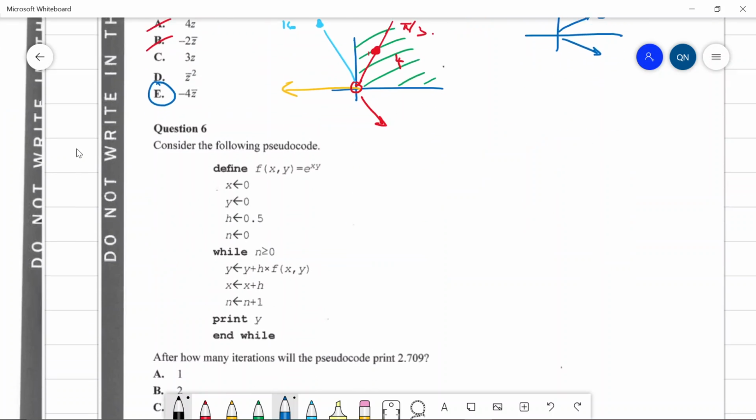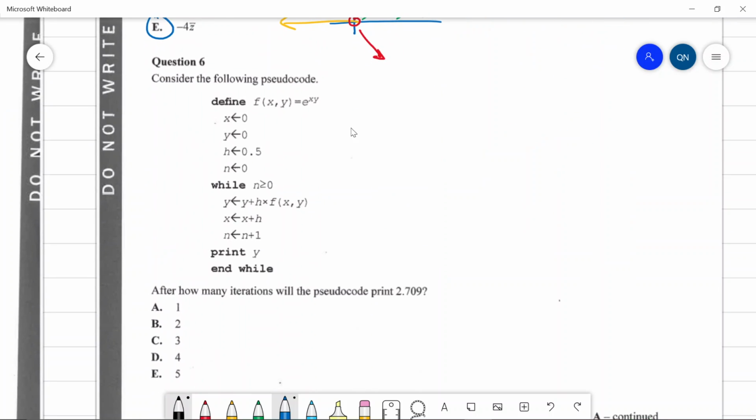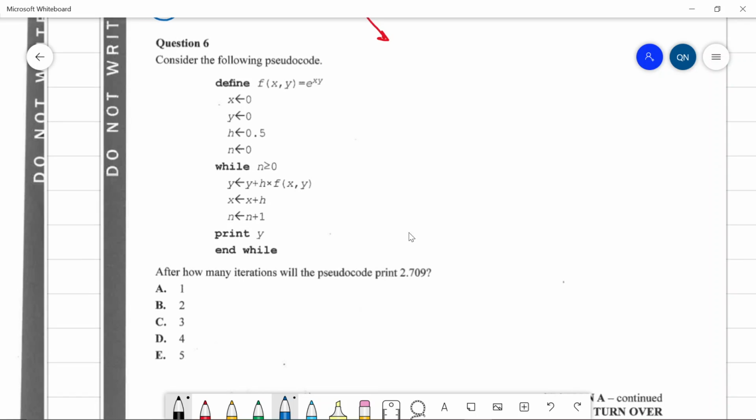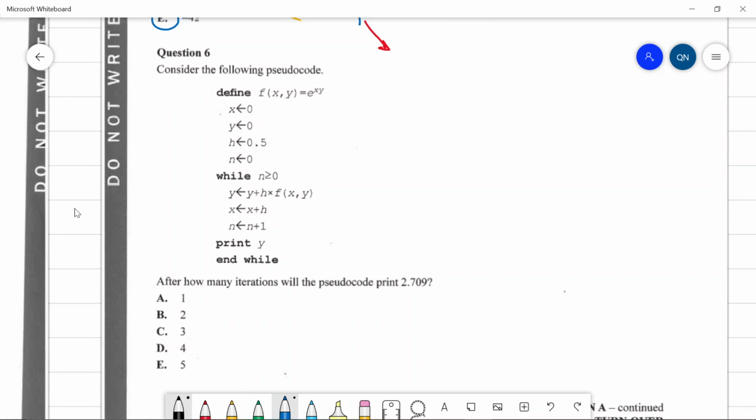Question 6. Consider the following pseudocode. I think this is Euler's method or something. Probably. How many iterations will the pseudocode print? Let's see. So this is the starting step size, or n is greater than 0.